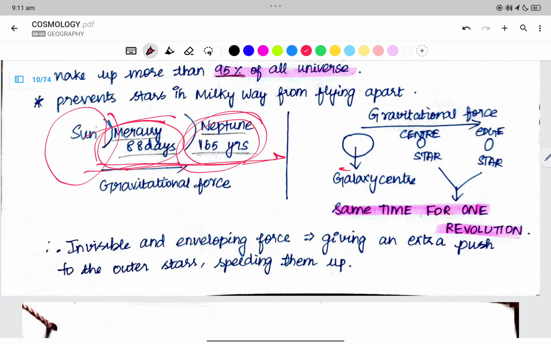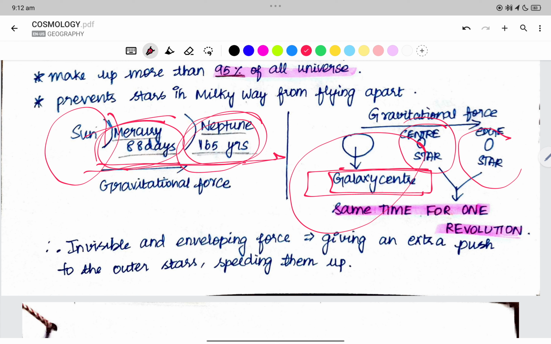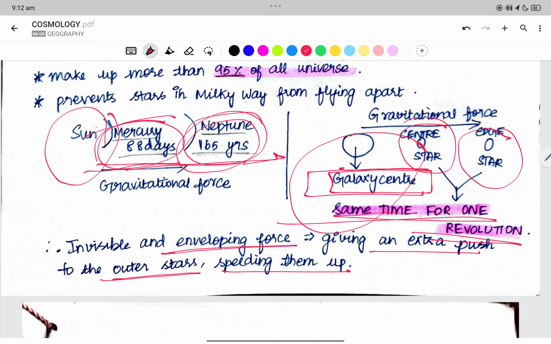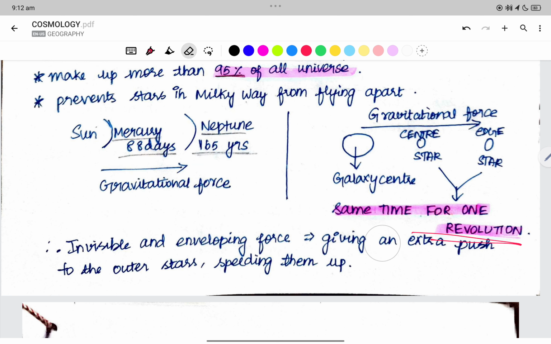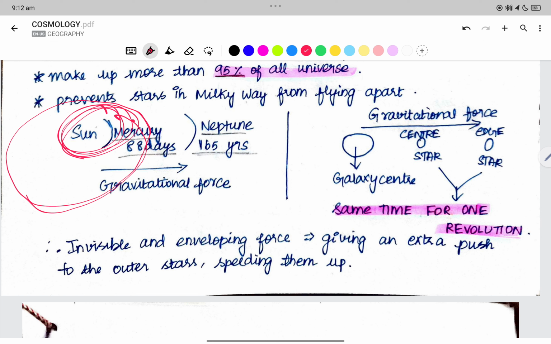Gravitational force at the center of the galaxy, there is a black hole, right? So this is responsible for holding the stars at the center and the stars at the edge to take the same time for one revolution. So an invisible and enveloping force is giving an extra push to the outer stars, speeding them up. This is a comparison example, guys. First we have Earth, right? Sun is using its gravitational pull, and with this strong gravitational pull, Mercury is revolving faster. But due to weak gravitational pull, Neptune is revolving slower.